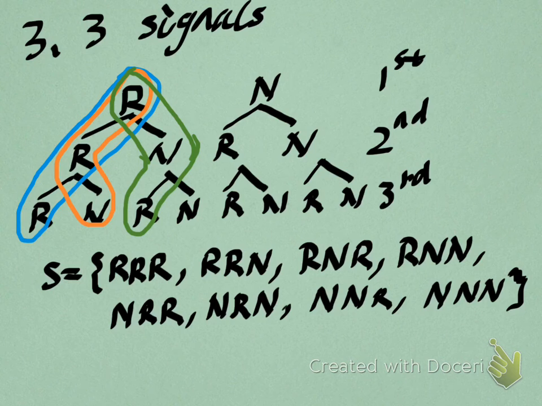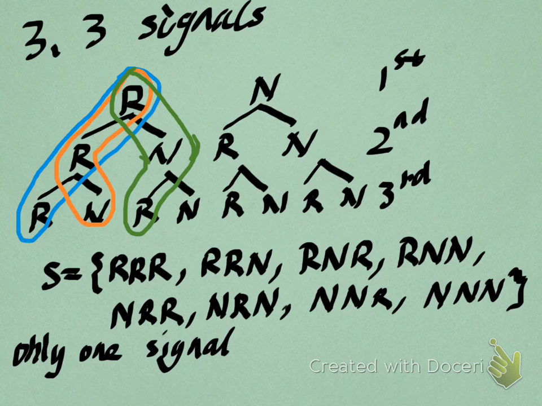And then what is an event? An event is some requirement, right? So here, what is my requirement? My requirement is that we only receive one signal. So if I only receive one signal, what is this event? By our notation of the sample space and all outcomes, if we only receive one signal, it means we only have one R in our outcomes.